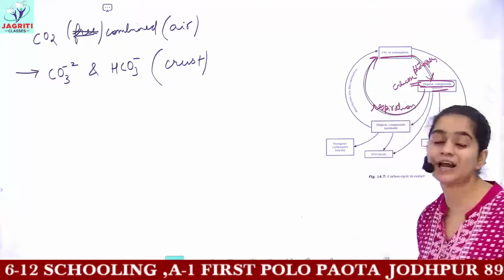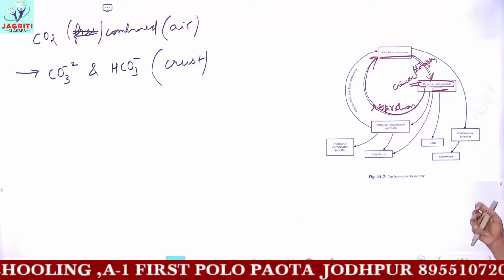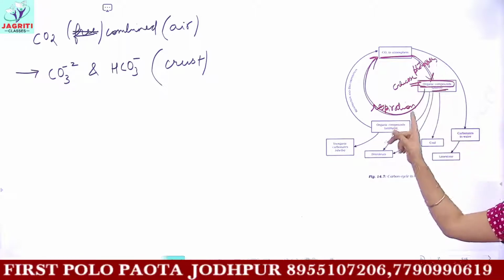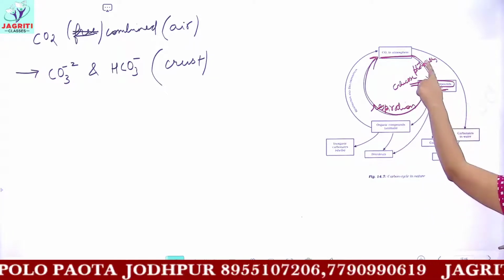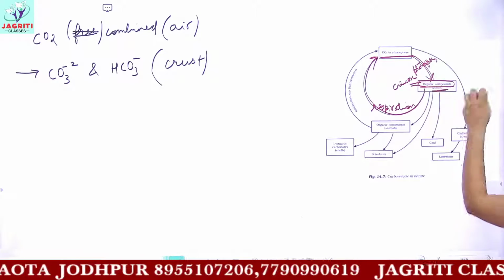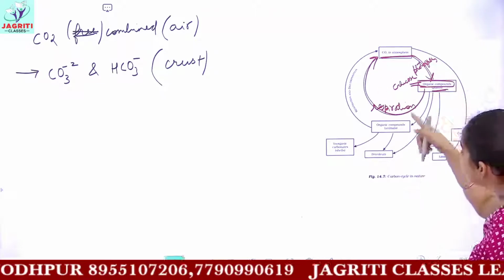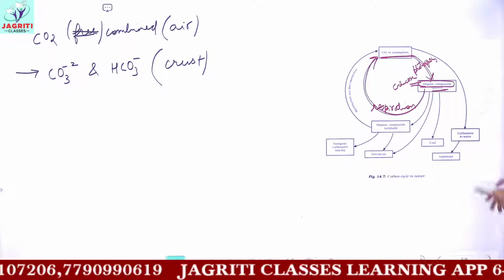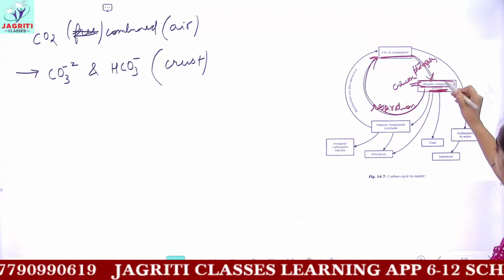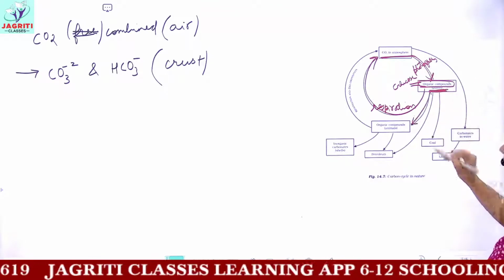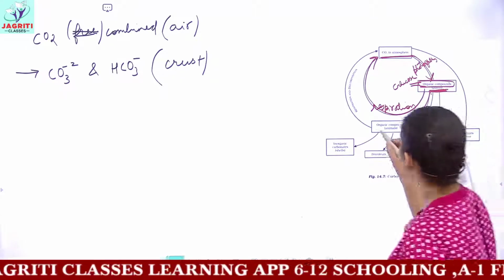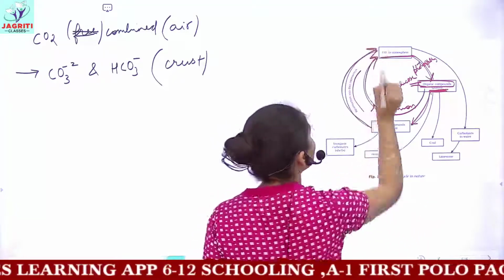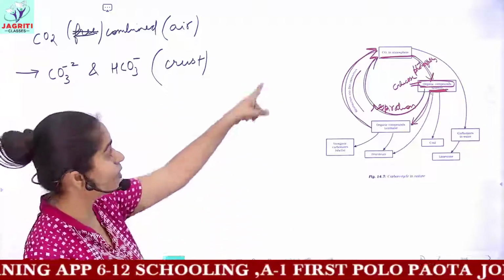I've told you in the life processes chapter that plants perform both photosynthesis and respiration. When plants perform photosynthesis, they use carbon dioxide, and when they perform respiration, they release carbon dioxide back into the atmosphere. I hope this circle is clear. Now when animals eat these plants, the organic compound will go into animals, and then when the animals undergo respiration and decomposition, they again release carbon dioxide. I hope the arrows are clear.